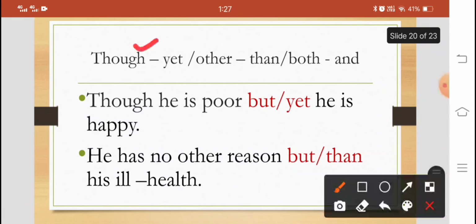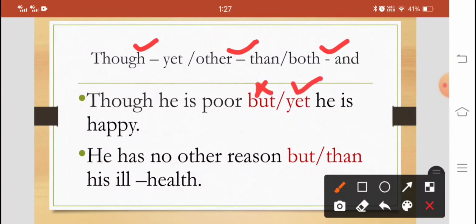Next pair is though, yet, other than, both and. They are used together. Remember this? Though he is poor, but or yet he is happy. Two contrasting things. वो गरीब है लेकिन खुश है, तो यहाँ but नहीं यूज होगा, we'll be using yet. दो और yet का पेयर होता है. And sometimes we don't write yet, we put a comma only. The meaning is understood. He has no other reason but or than his ill health. So with other we use than, not but.